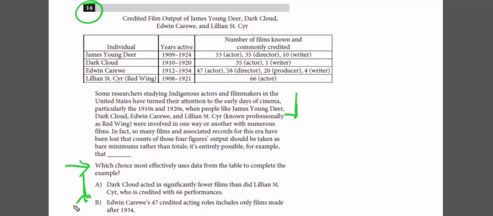Okay, so the question now is how to tackle these questions. To tackle these questions, you're gonna go through 4 steps. The first step is that you're gonna skim the infographic, the table in this case, very quickly. You don't need to study it in depth, only to know its components or its elements. And then you're gonna go directly to the text to read it carefully and identify the argument. So number 2 is to identify the argument.